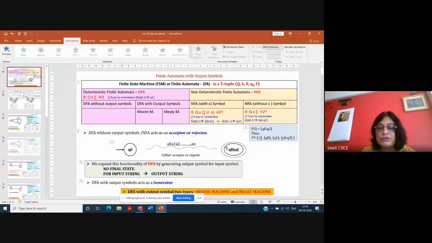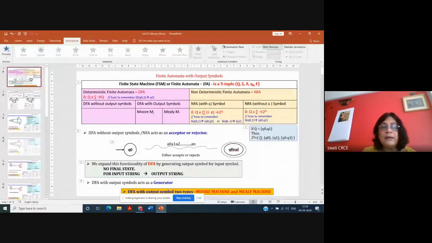And if it reaches the final state, it has accepted the string. But if after processing the input it is not able to reach the final state, then we say that it has rejected the input. It may go to the dead state or it may remain in one of the intermediate states. Then we say that the string is rejected by the machine. The machine is not accepting that particular string, and there is some syntax error or some error.